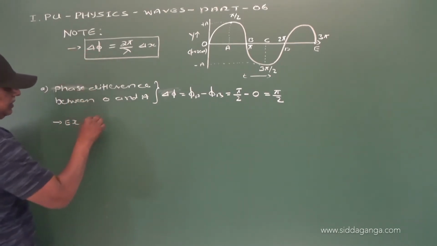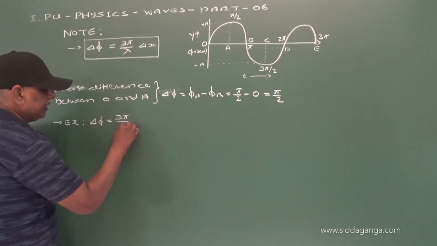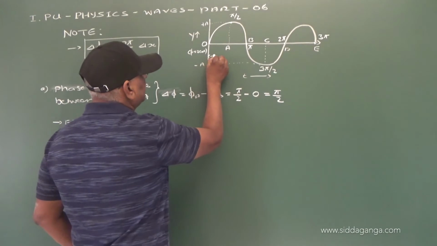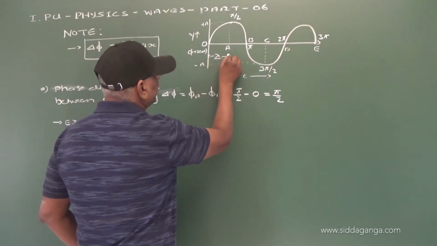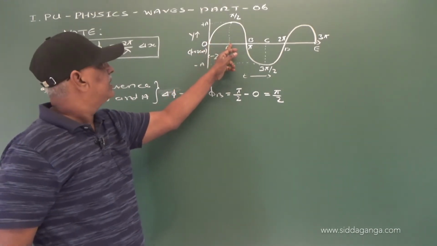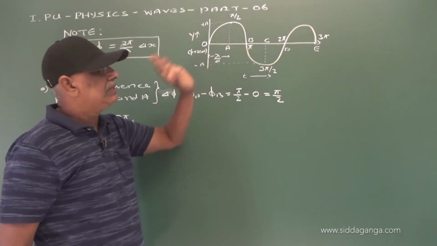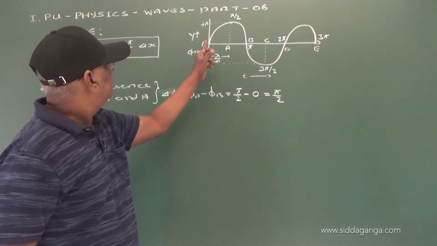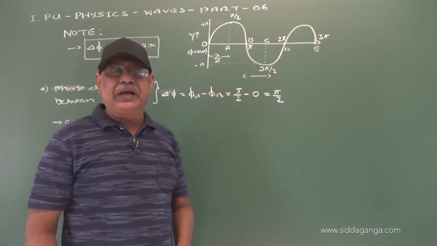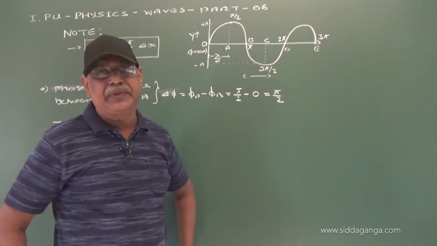From this equation, delta phi is equal to 2 pi by lambda into the path difference. Now, in this case, the path difference between O and A is lambda by 4. A and B is again lambda by 4, so that the distance OB is equal to lambda by 2. And the path difference between the two particles O and D is lambda, because we know that O and D are in the same state of vibration, or same phase.